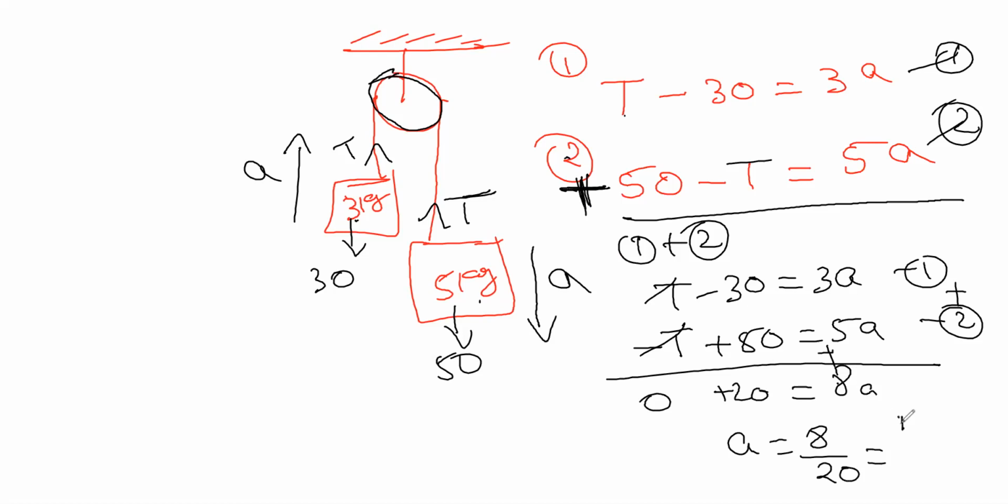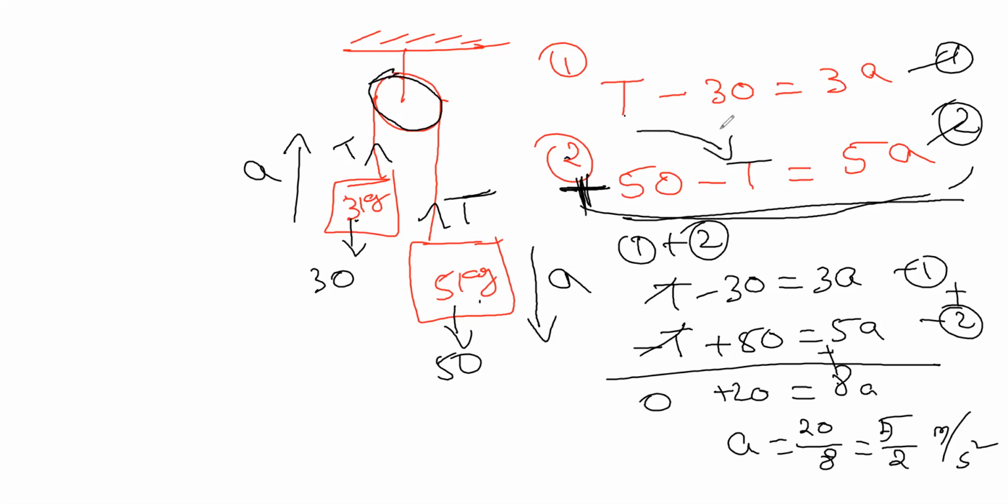We got A as 8 by 20, which is equal to 2 by 5. Sorry, here we have 20 by 8, which is equal to 5 by 2 meters per second square. That is 2.5. See, this is the solving of equations. You are not substituting it, remember. If you substitute, it becomes very lengthy.